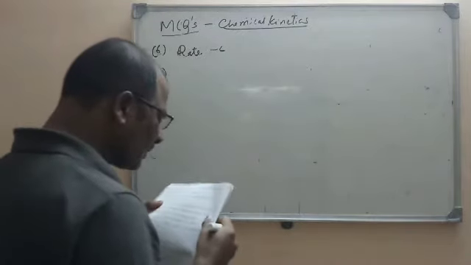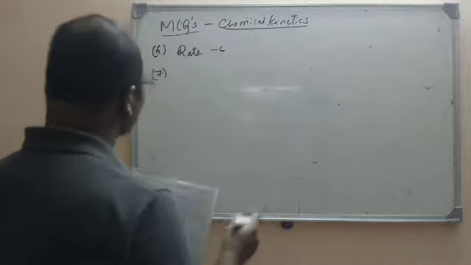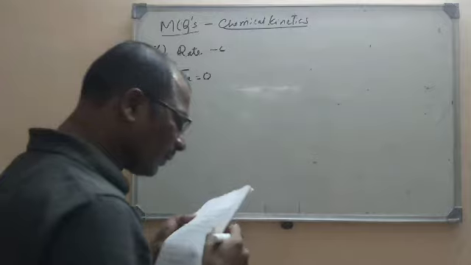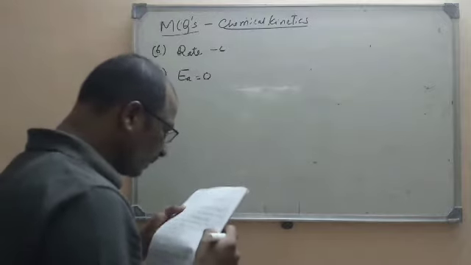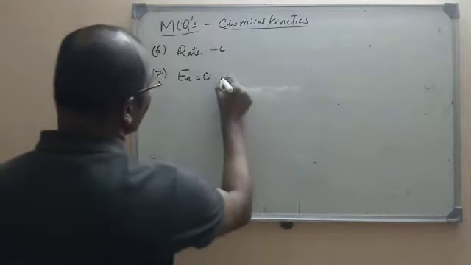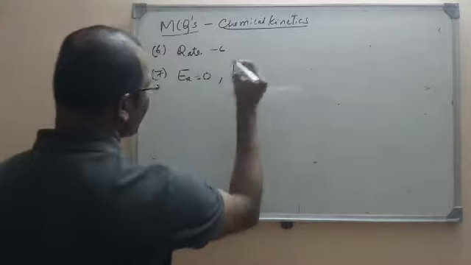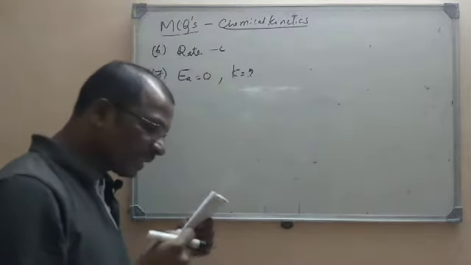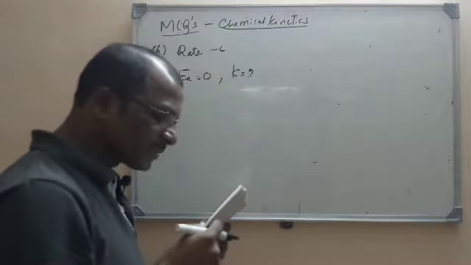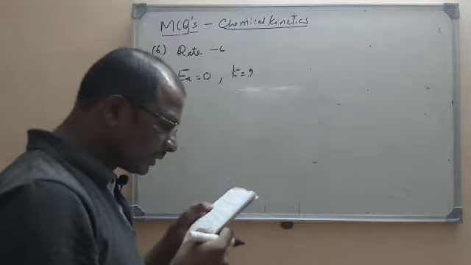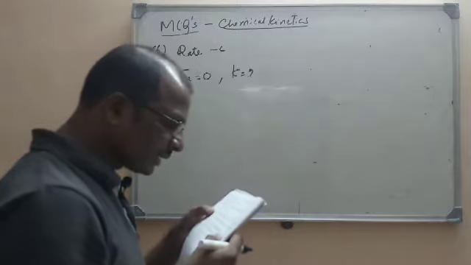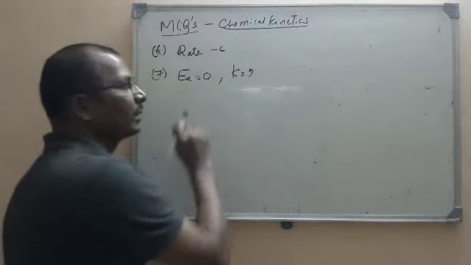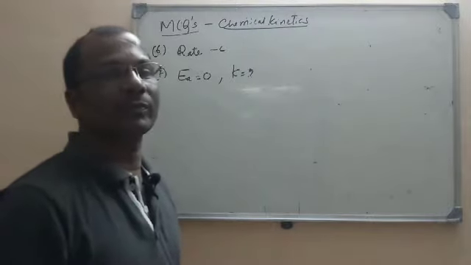The activation energy of a reaction is found to be 0. So what is given here? Activation energy is given as 0. Then the rate constant of the reaction. So what will happen to the rate constant? The options: first, increases by the increase in temperature; second, decreases by the decrease in temperature; third, almost unaffected; D, none. Look here, when activation energy is 0, that means the